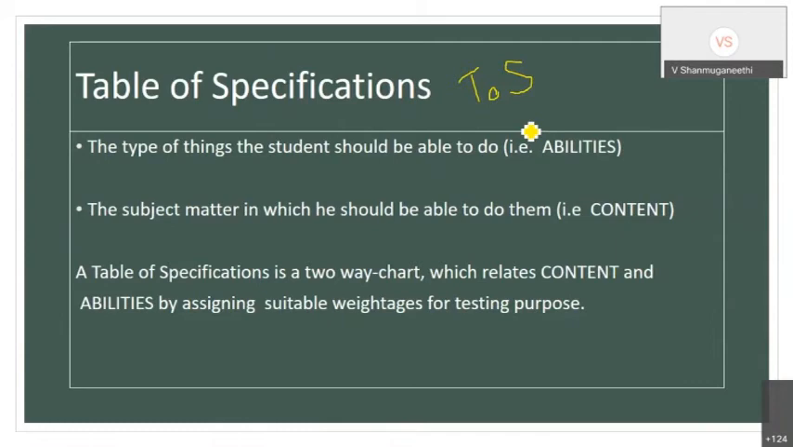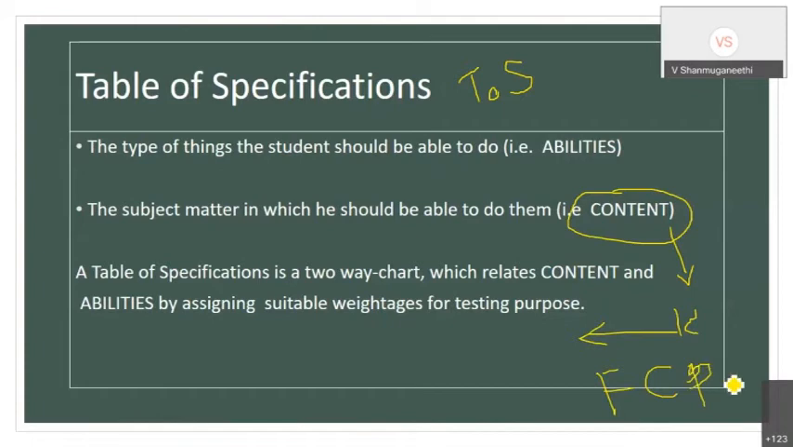The table of specification is a two-dimensional table. One dimension is ability, the second dimension is content. Content is dynamic in nature. So I can say this is the knowledge. When I talk about knowledge, I can talk about factual knowledge, conceptual, procedural knowledge, then metacognitive. Whenever I talk about knowledge, knowledge is nothing but the content, because knowledge will change, and keep on updating.